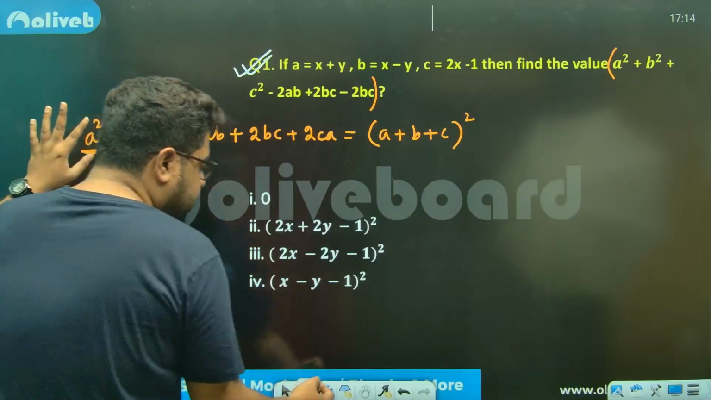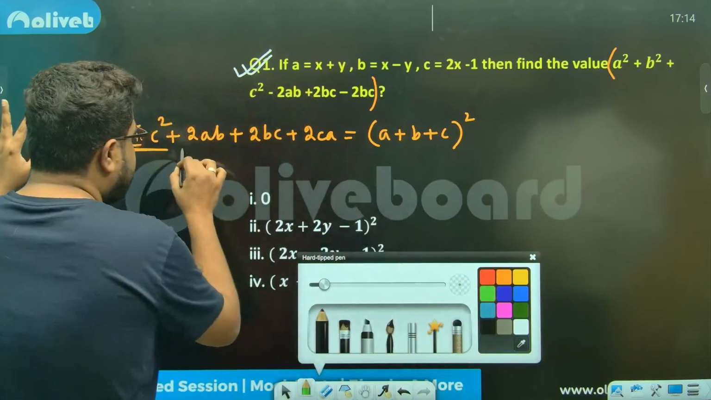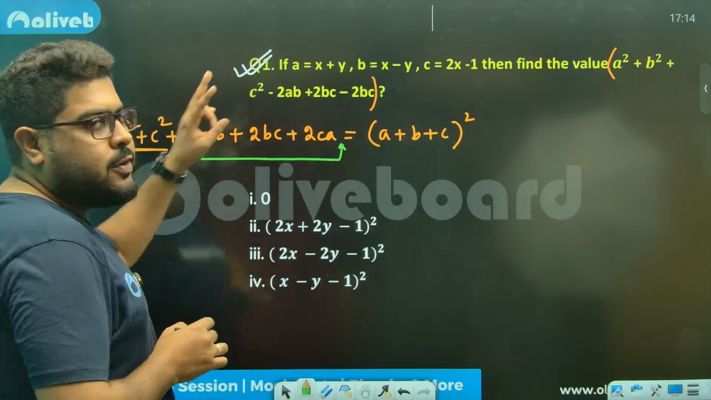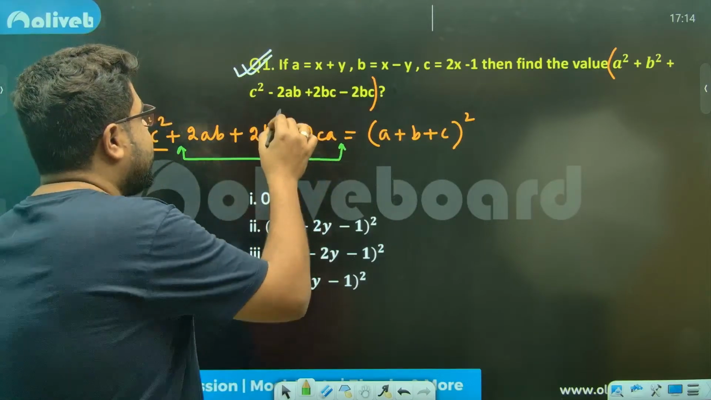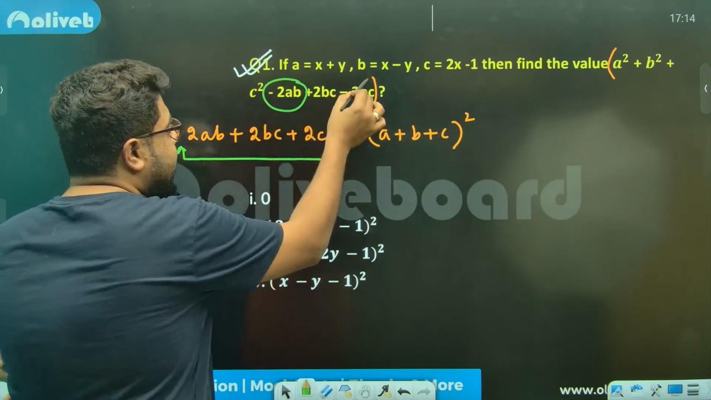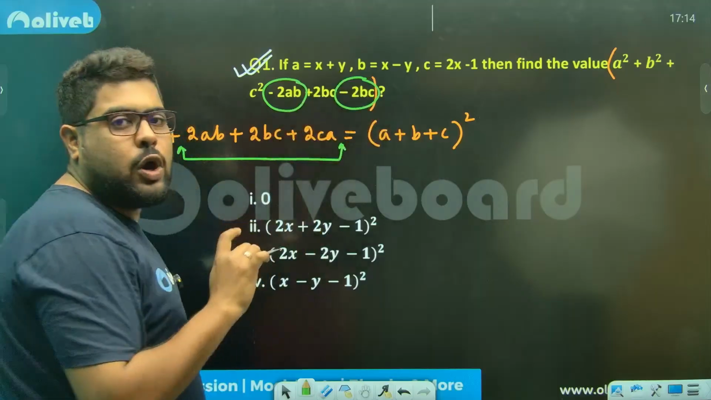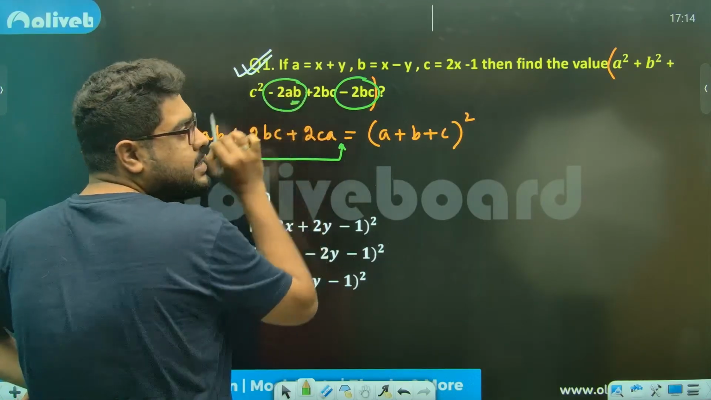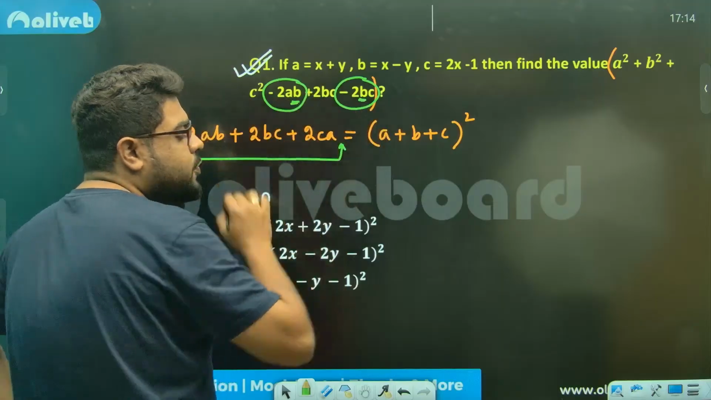So what do we need to worry about? We need to worry about this part. Here, where we are getting negative, we are getting the negative sign here as well as here. Which one is common out of A, B, C? Sir, B is common. You see, here we have B, here also we have B.